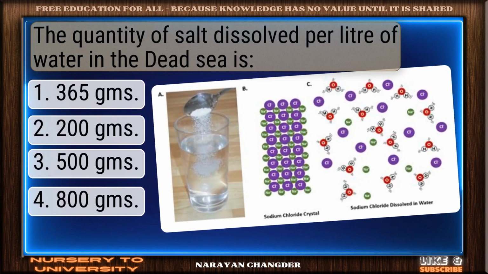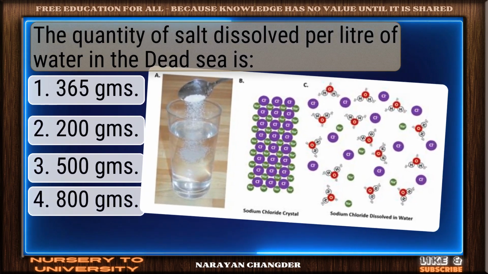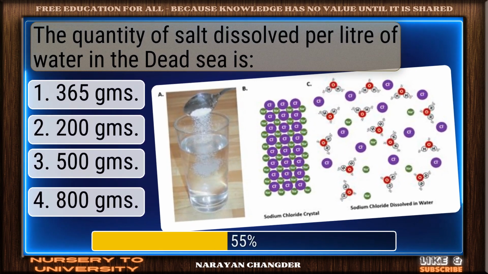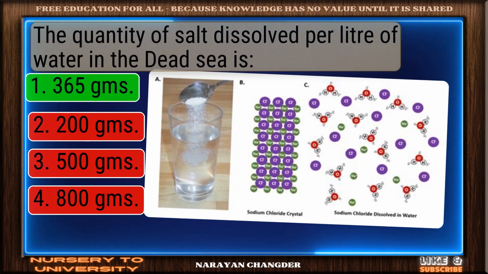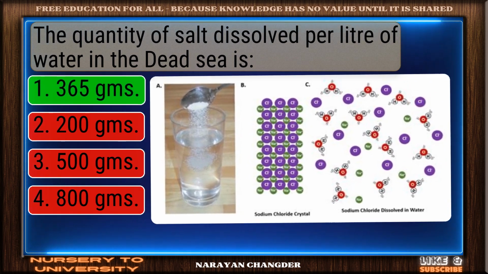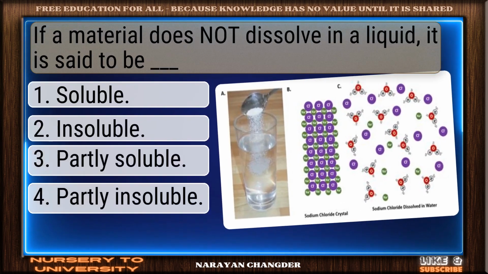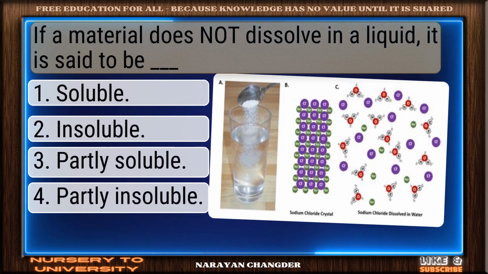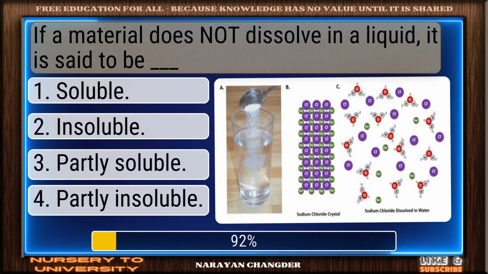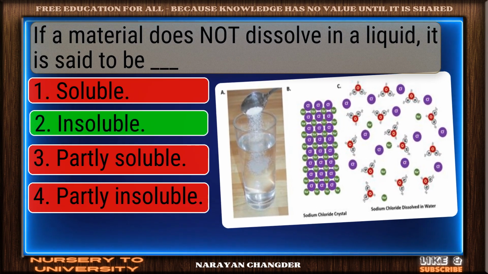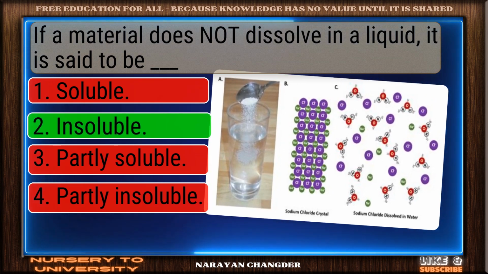The quantity of salt dissolved per liter of water in the Dead Sea is. Nice selection. 365 grams is the correct and valid answer. If a material does not dissolve in a liquid, it is said to be dash. Smart pick. Insoluble is the correct choice.